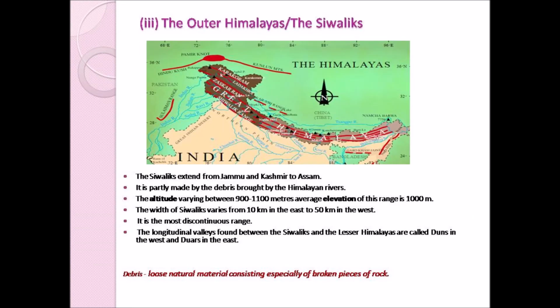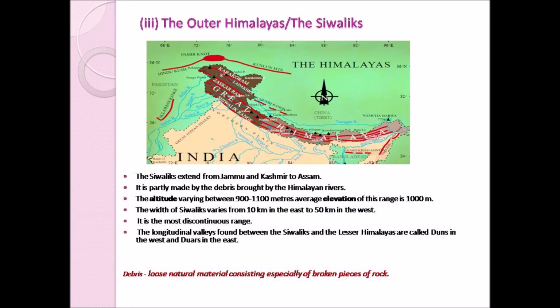The outer Himalayas or the Shivaliks. The Shivaliks extend from Jammu and Kashmir to Assam. As you can see in the map here, the Shivaliks is below the greater Himalayas and it extends from Jammu and Kashmir to Assam. It is partly made by the debris brought by the Himalayan rivers. So here debris means it is a natural material. Mainly it is broken pieces of rock. Okay. So it is mainly the broken pieces of rock which is brought by the Himalayan rivers.